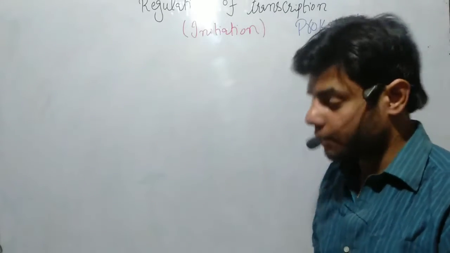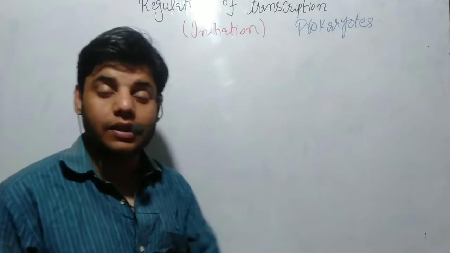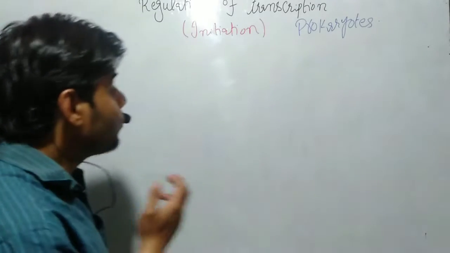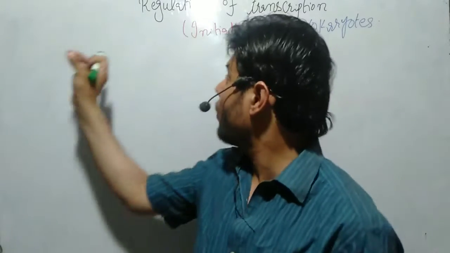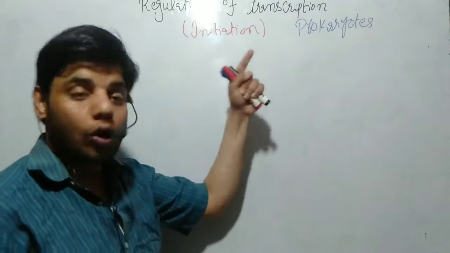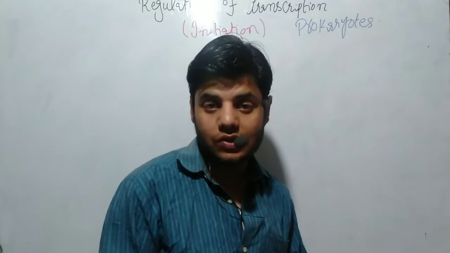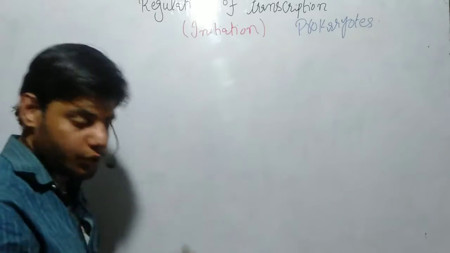Now how will the regulation of transcription occur? Before explaining this topic, let me first explain a little bit the major and basic terms which are very important. In this case we are going to explain how the transcription process is regulated. If we want to regulate or control the transcription process, we still need different types of proteins, different types of enzymes, and different types of genes. So these genes and proteins we are going to talk about in this video.